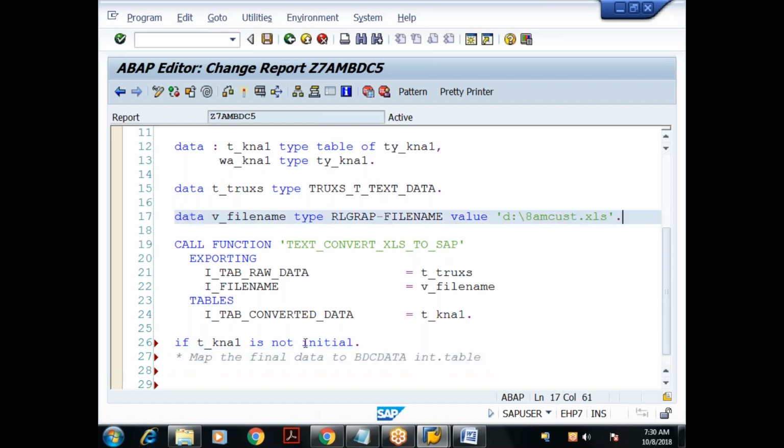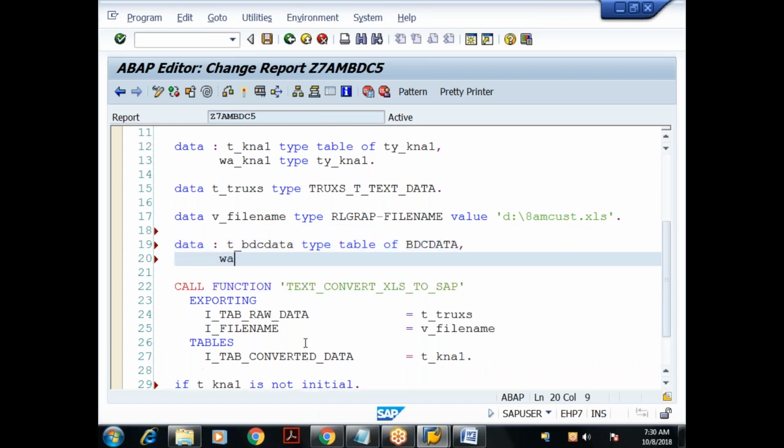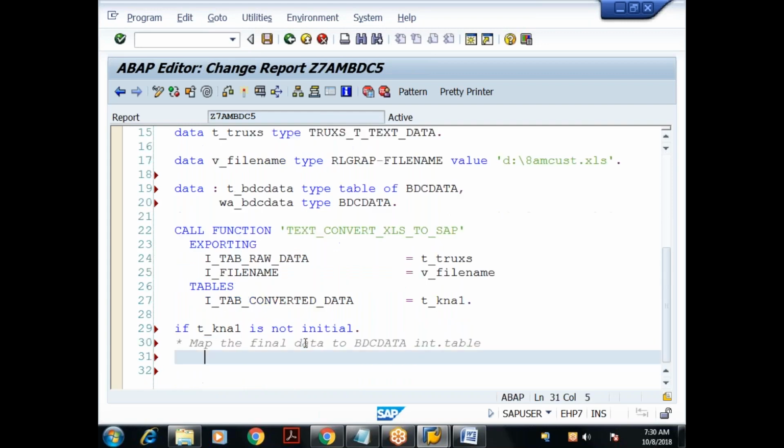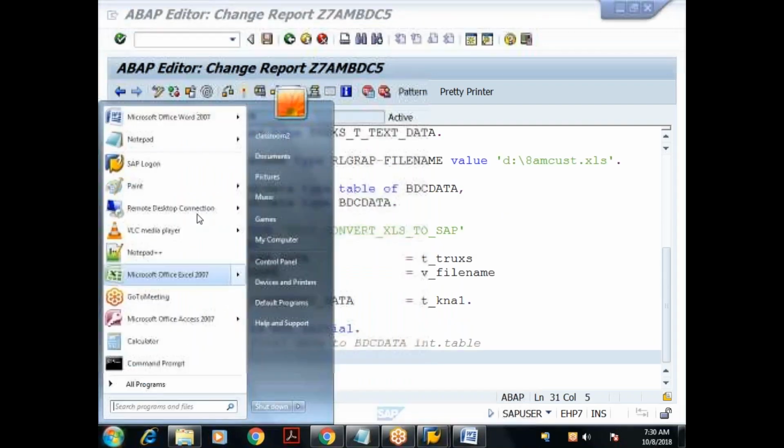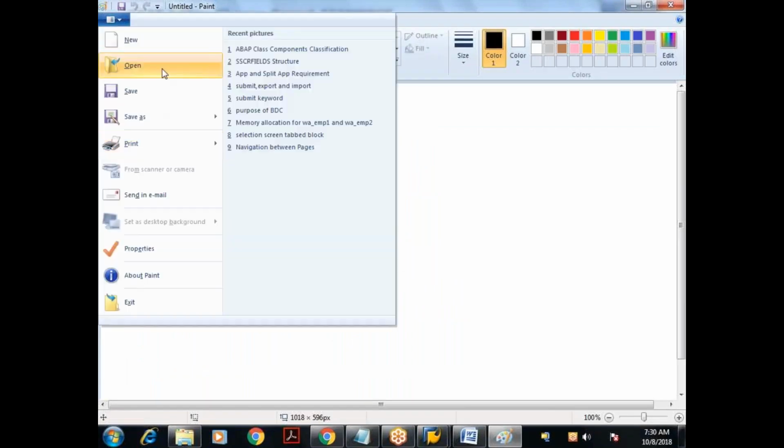I'll declare it somewhere here. Data t_bdcdata type table of, what is the structure of BDC data? BDCDATA. Then I'll declare a work area, w_bdcdata type BDCDATA. The rest of the thing is the same as what you have done earlier. Let me open the diagram of call transaction. We already discussed it.